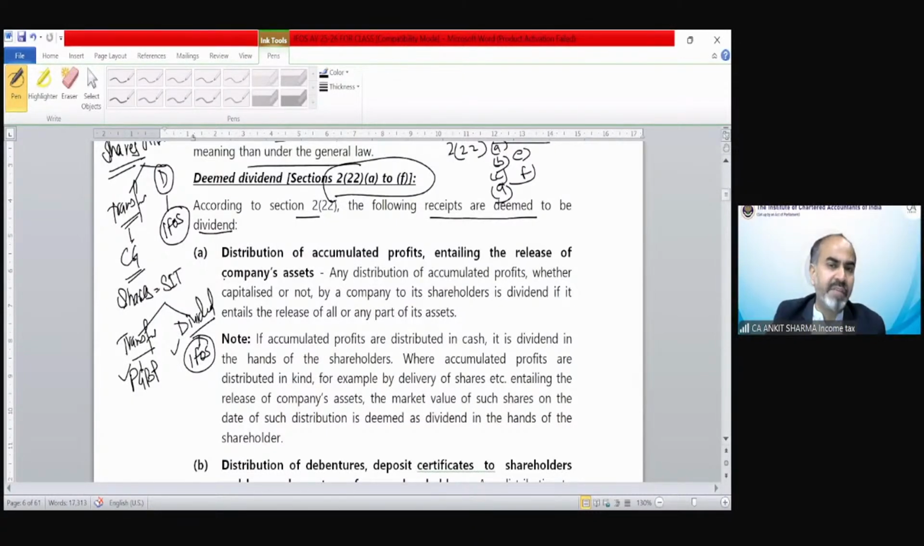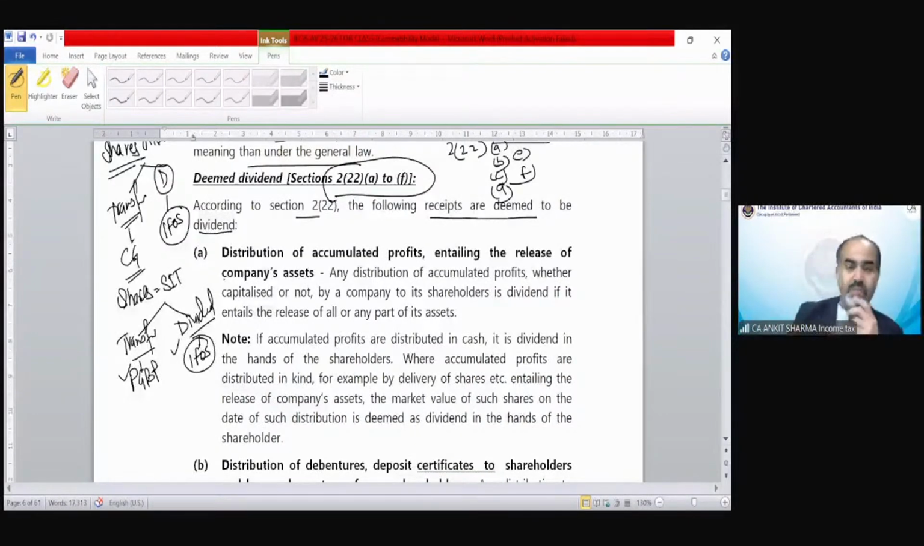Generally, what is the meaning of dividend? If a company earns profit and wants to distribute a part of those profits to the shareholders, that is generally called the dividend. It could be interim dividend or final dividend. So that is the normal dividend. We all know about it. Deemed dividend means we are assuming something as dividend, which is not technically dividend. We are just assuming something as dividend, so that's why the name is deemed dividend. And we have almost 6 deemed dividend cases. Earlier it was 5. The F case has been inserted from 1st October 2024.